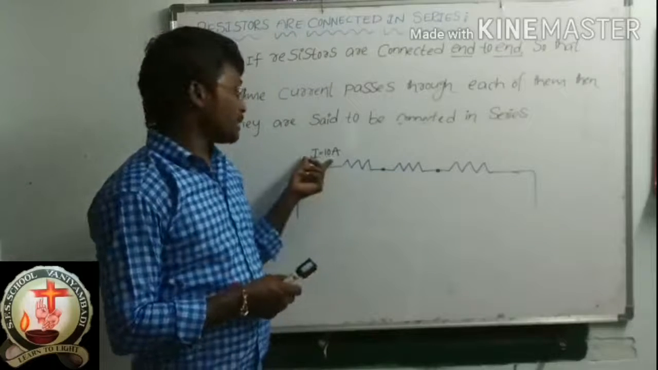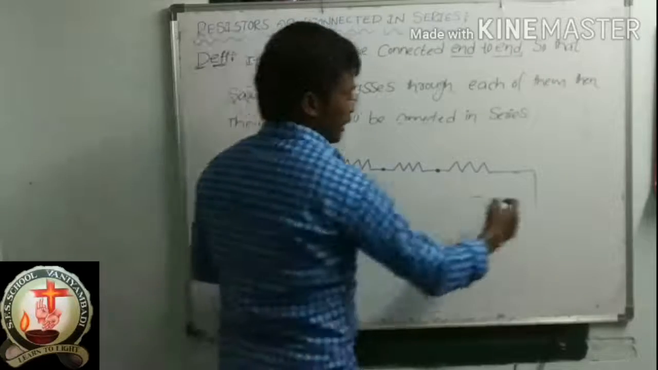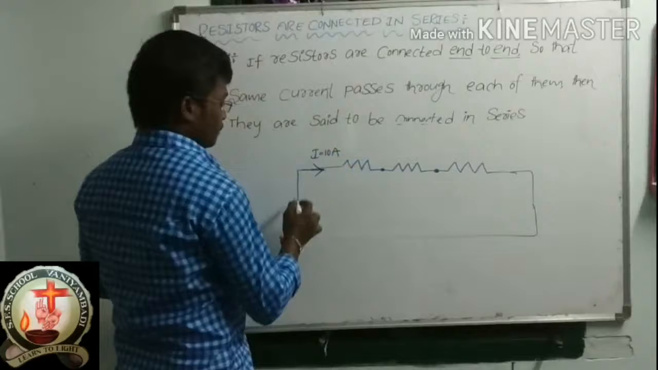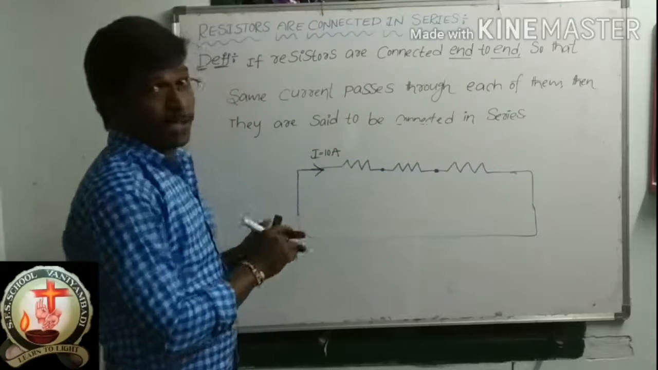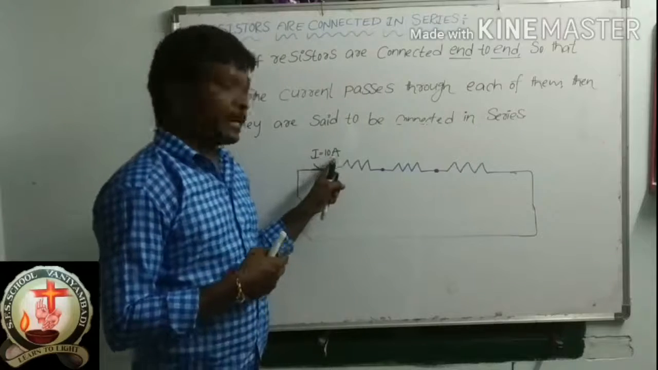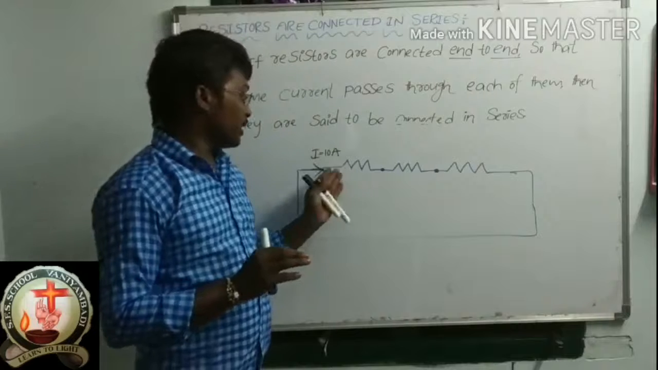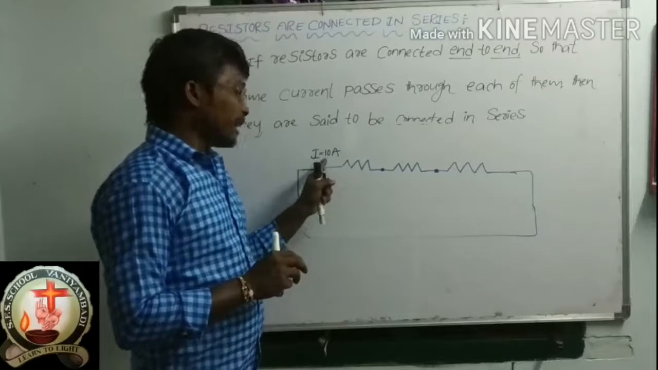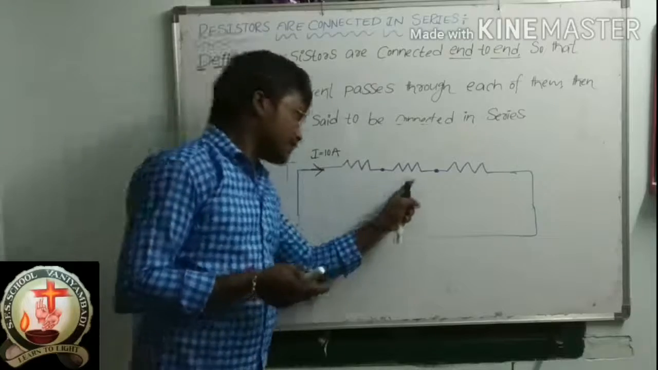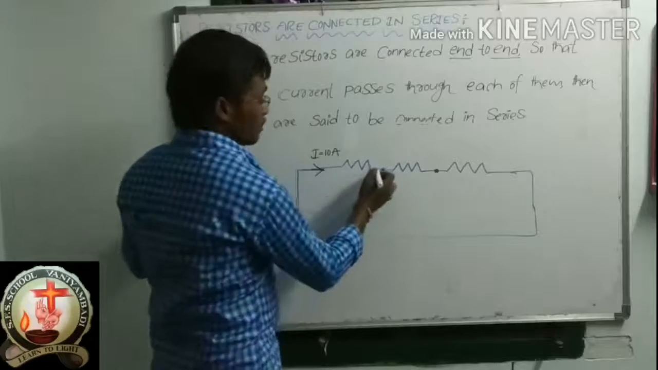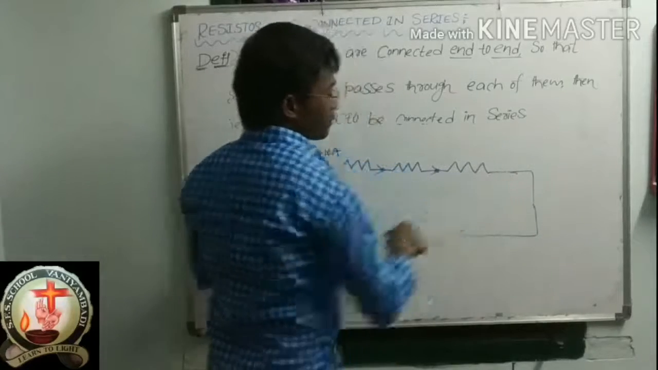Suppose 10 amperes current is flowing in this electrical circuit. Draw an electrical circuit. In this circuit, current is flowing. How much current? 10 amperes current is flowing. So the 10 amperes current will flow through this resistor and this resistor and this resistor, correct? It will cross like this, cross like this, and again cross this also.